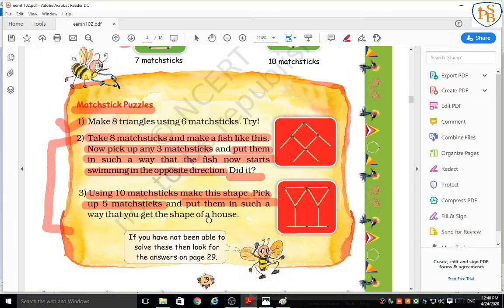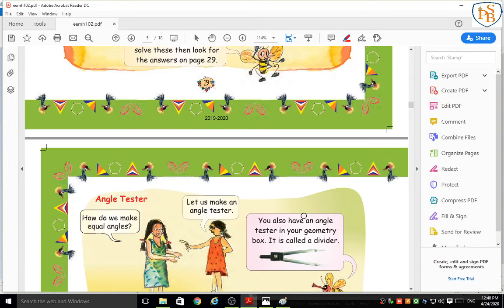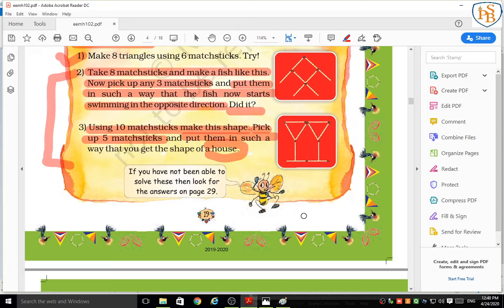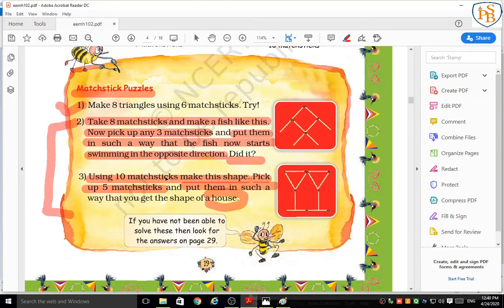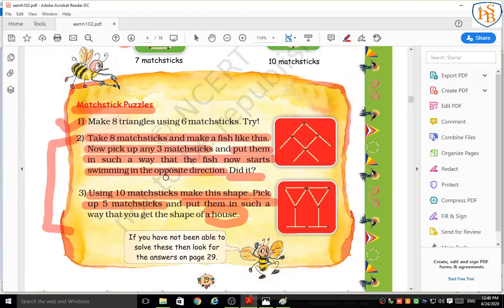What shape do you want over here? The shape of a house. Here the fish now starts swimming, and here you have to make a house. Understood, students? So, this puzzle you have to solve at your home.